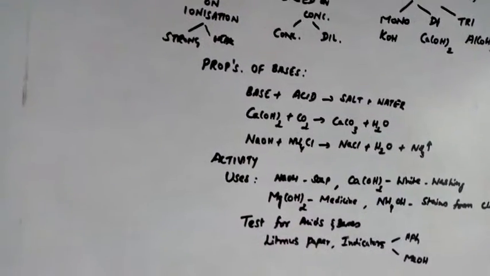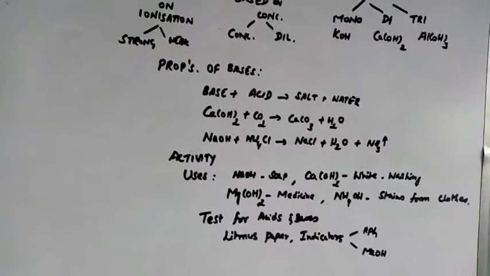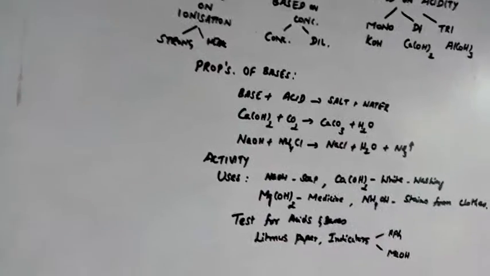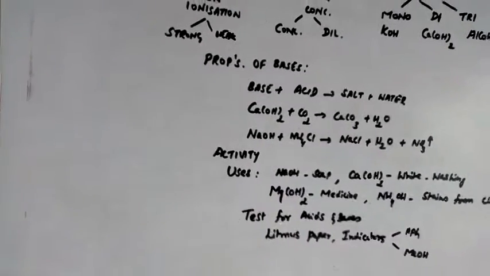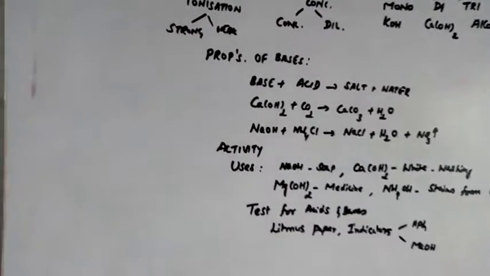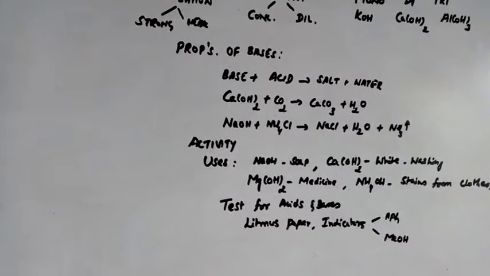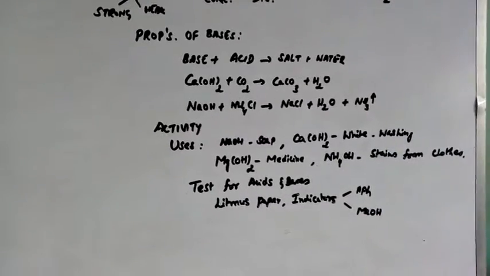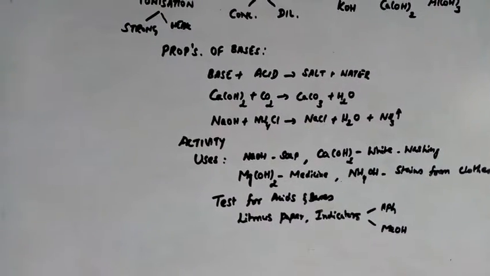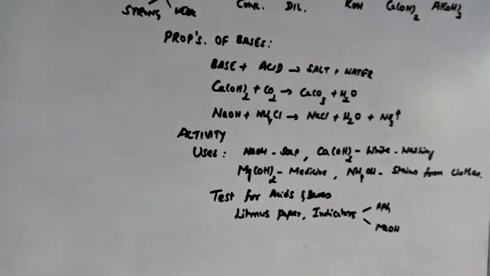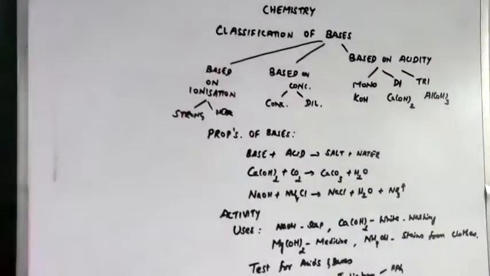Okay. Finally, we are going to see the test for acids and bases. See, this we did already in 8th standard itself in our lab. Litmus paper. When we are taking litmus paper, in acids, it turns blue litmus paper to red. In the same manner, in bases, red litmus turns to blue. When we are taking the indicator phenolphthalein, in acidic solution it is colorless. In basic solution, it gives a pink color. Methyl orange gives a pink color in acidic solution and a yellow color in basic solution.